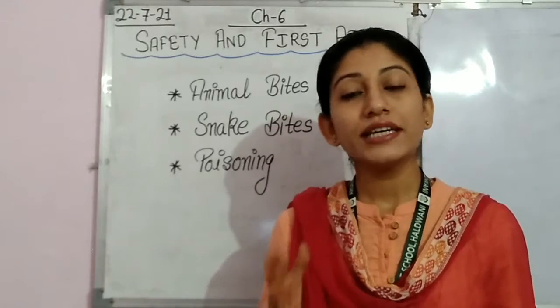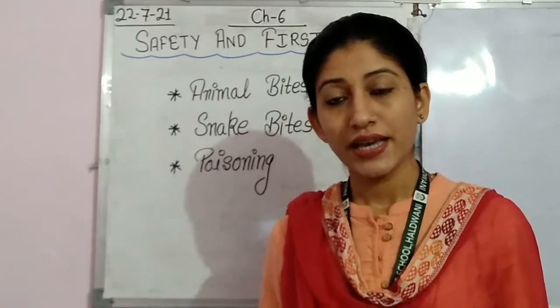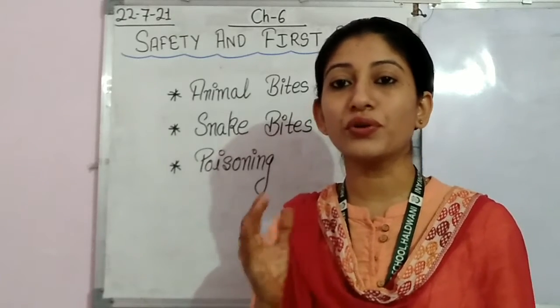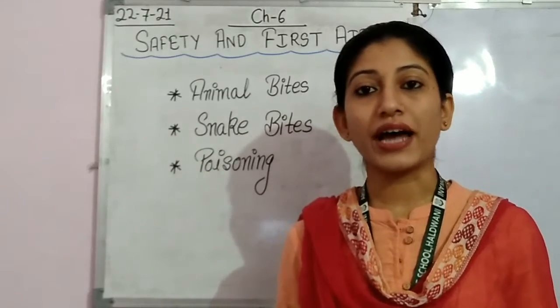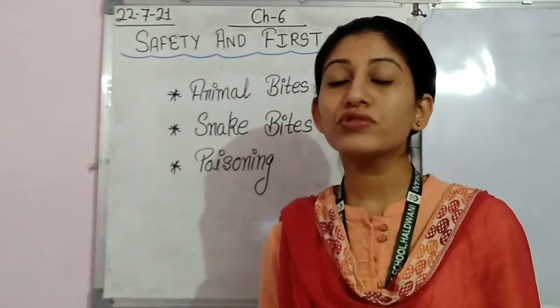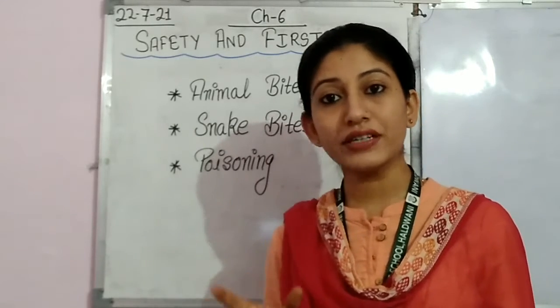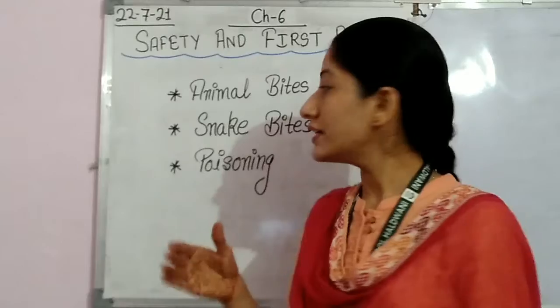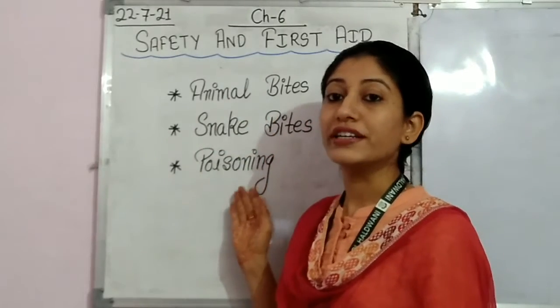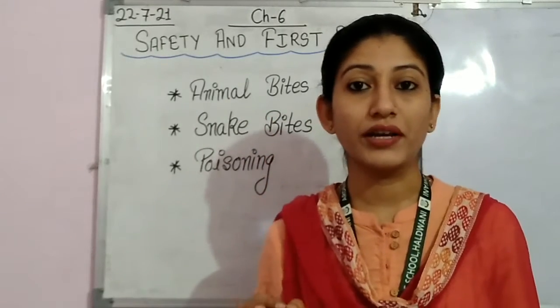As I have already told you in the previous video, in this chapter almost all the important points are given in your book only. So these 3 topics also we will discuss from your chapter only.